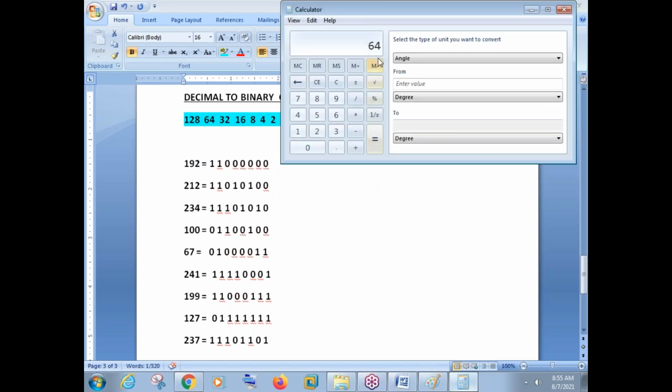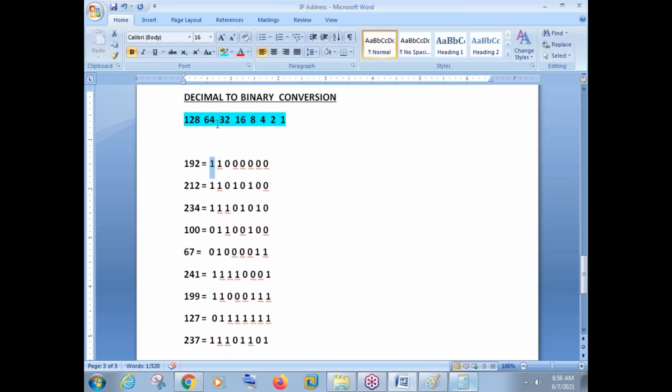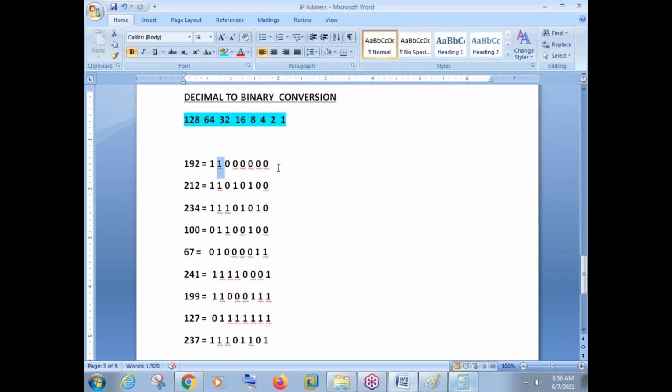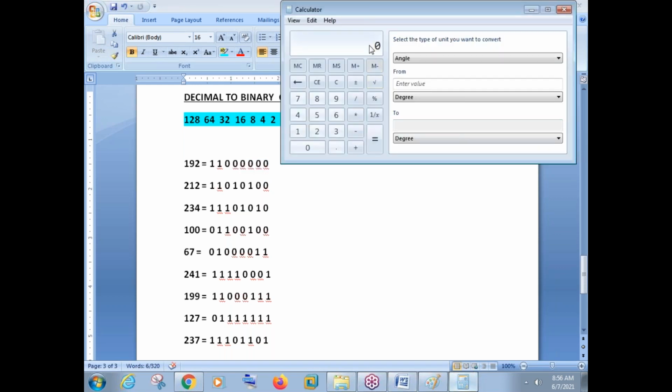And what is the answer here? 64. So what is the next number? 64. Can we subtract 64 from 64? Of course we can. So again that bit will be 1. Once you subtract 64 minus 64, your answer is 0. So what we need to do is make all the other bits zeros. After subtracting, if you get an answer like 0 and the remaining bits are 2, or 7, or 3, all the remaining bits will automatically become 0.